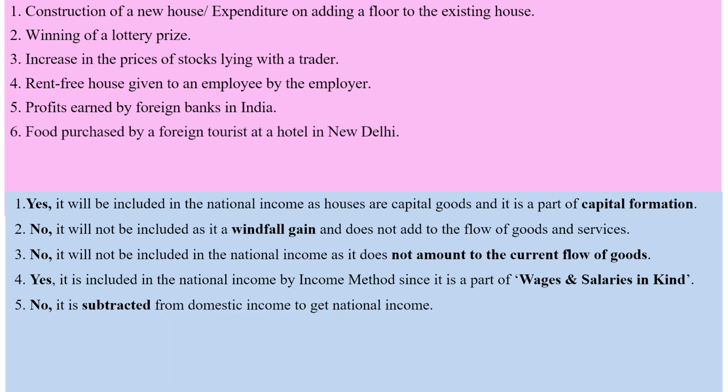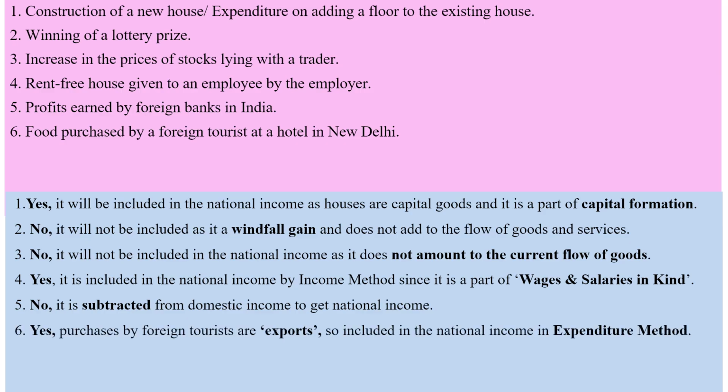Food purchased by a foreign tourist at a hotel in New Delhi. This will be included in national income through the expenditure method. All purchases made by foreign tourists within a country are treated as exports of that country and are included in national income because they are a part of domestic production.